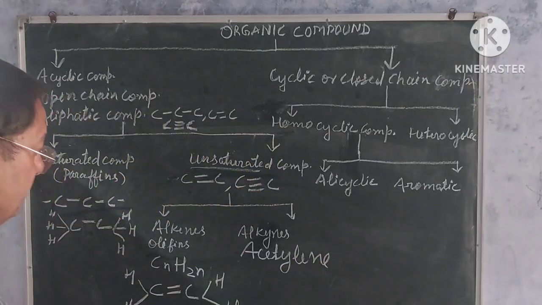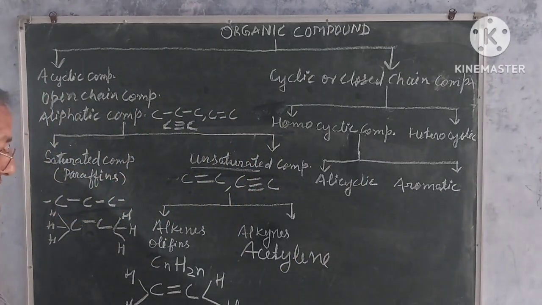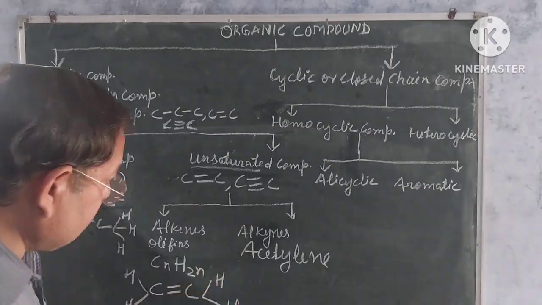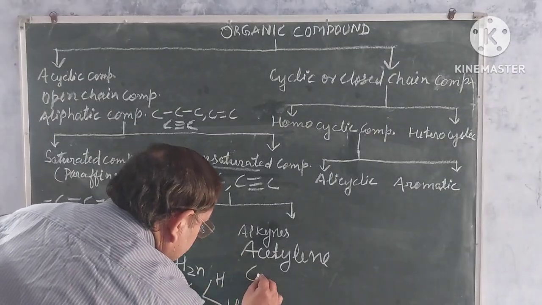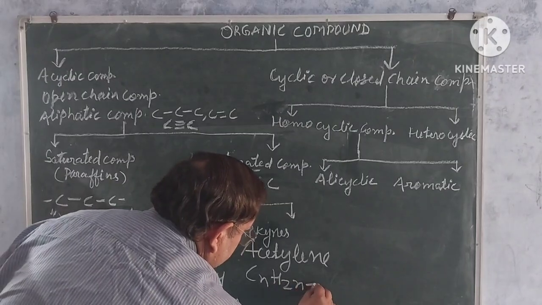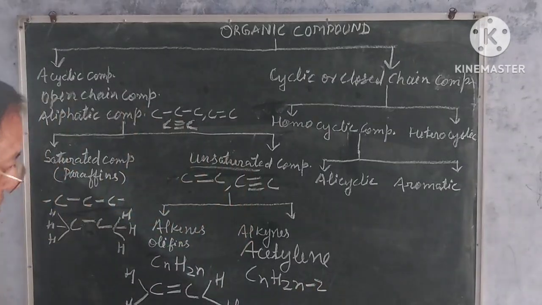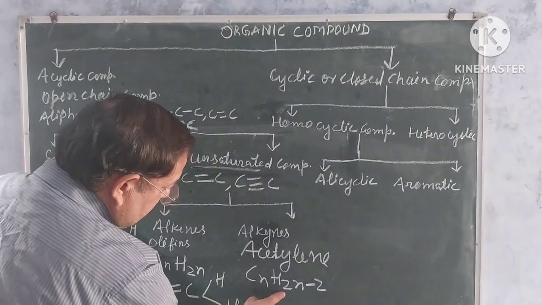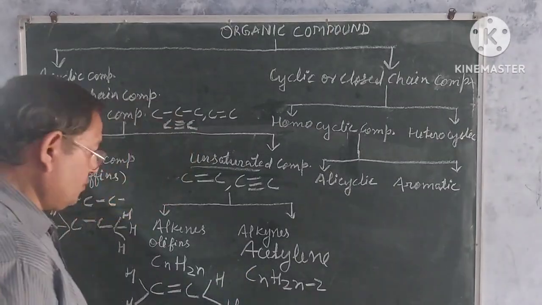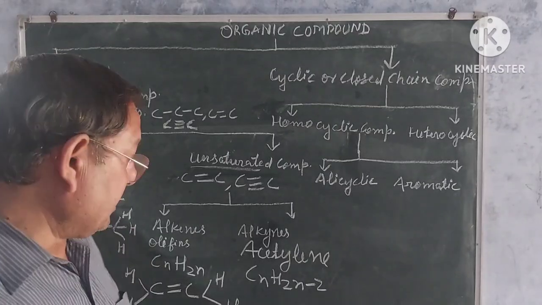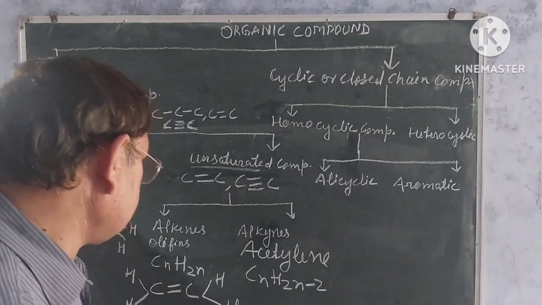The general formula of alkynes is CnH2n minus 2, where n stands for the number of carbon atoms.